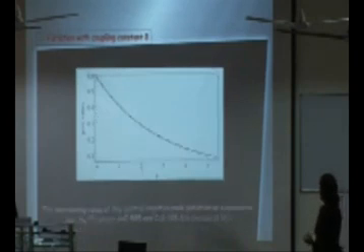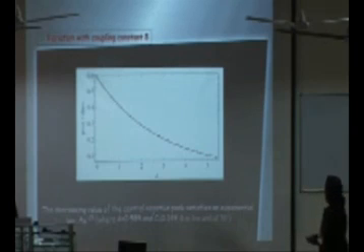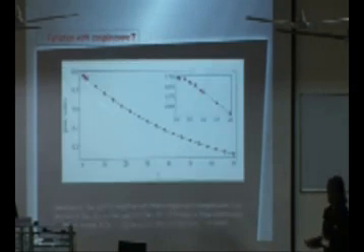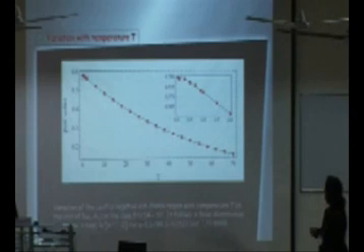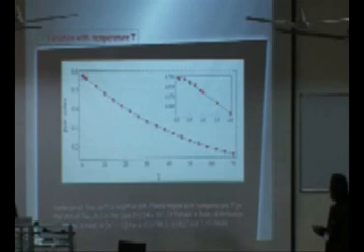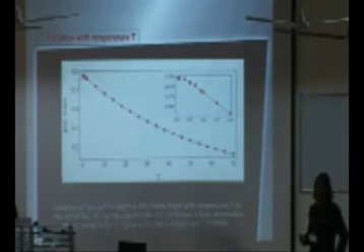We have also found that it can be nicely fitted with an exponential law, and then we also checked with temperature. We changed the environmental temperature, and we saw that this also follows the Bose distribution law, as we expected. For large temperature, it follows this exponential law, but when the temperature is small, again there is a critical temperature. We just enlarge this view here. There is a critical temperature above which it shows the quantum nature.